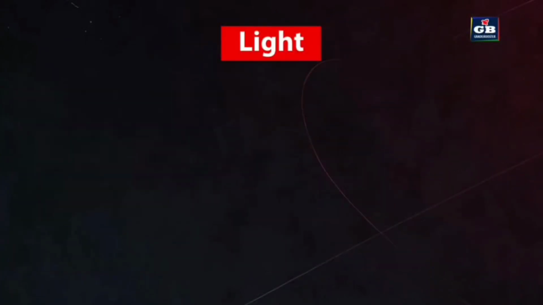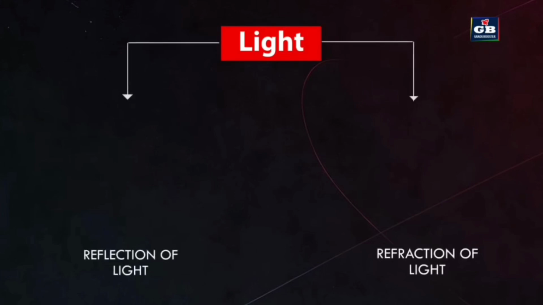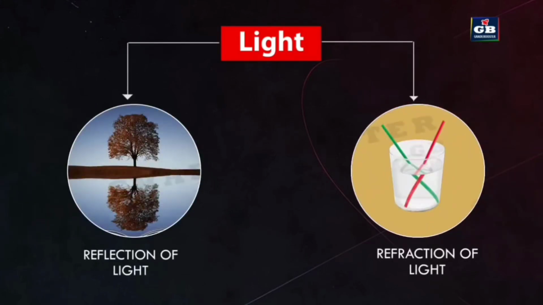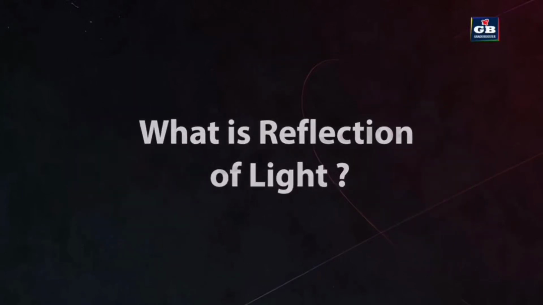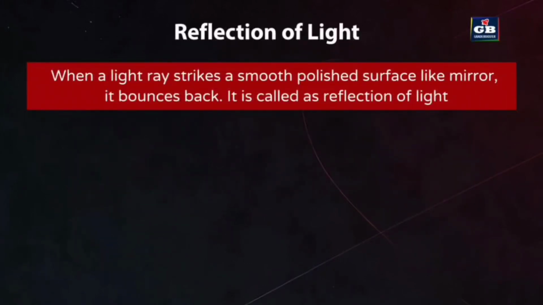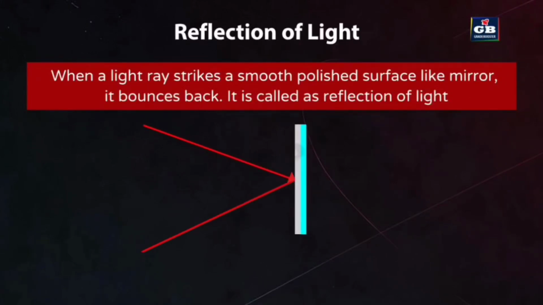But in this lesson, we are going to study the reflection and refraction of light. For this, we consider the notion that light rays travel in a straight line. What is reflection of light? When a light ray strikes a smooth polished surface like a mirror, it bounces back. It is called reflection of light.